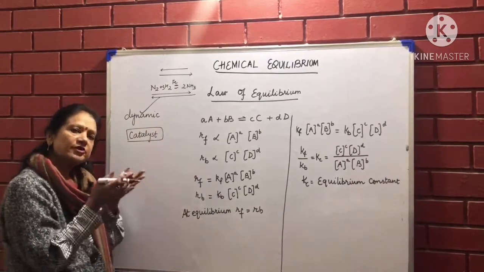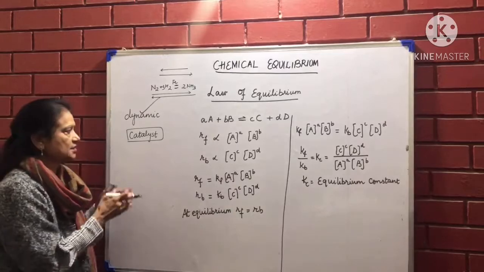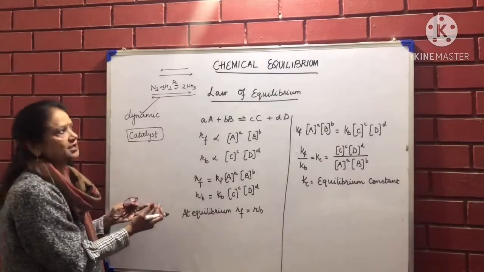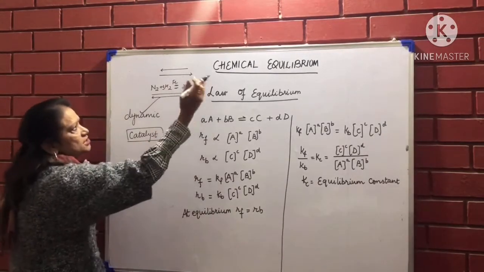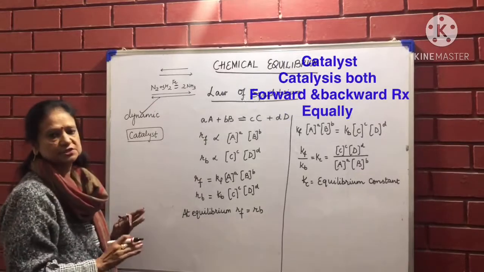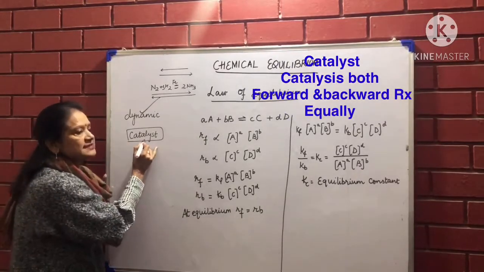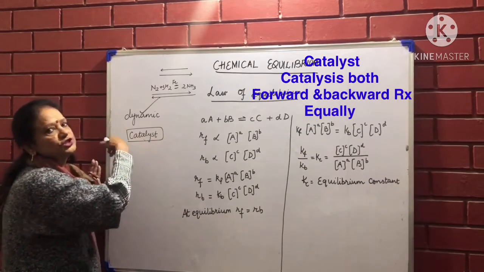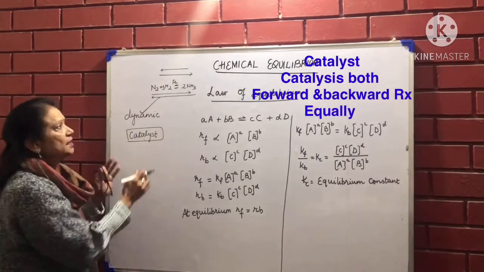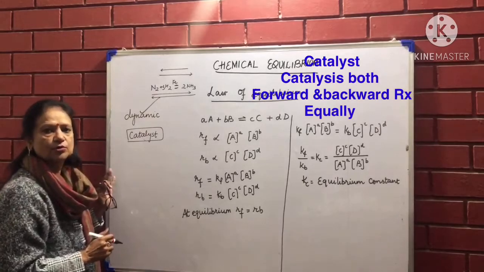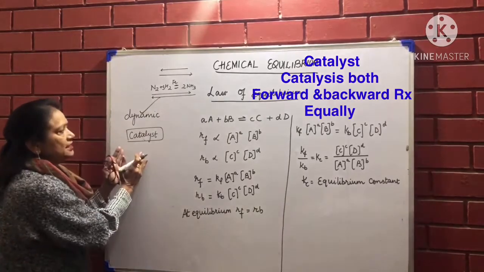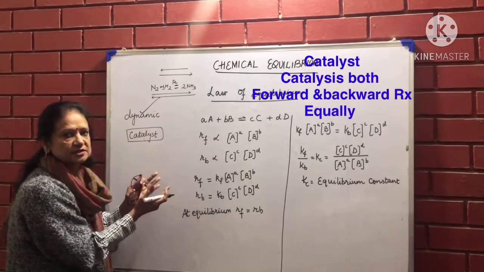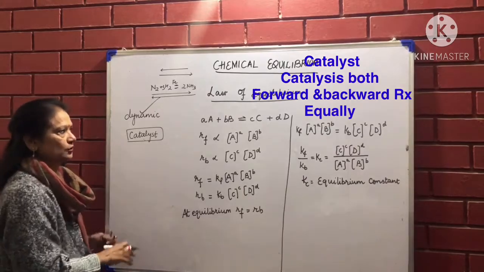The equilibrium will be reached very fast because the catalyst is going to speed up both the reactions equally. So equilibrium state will come very fast, but it is not going to change the amount of the product. It is not going to change the amount of the reactant. So the catalyst will bring the equilibrium faster, otherwise it has no role.